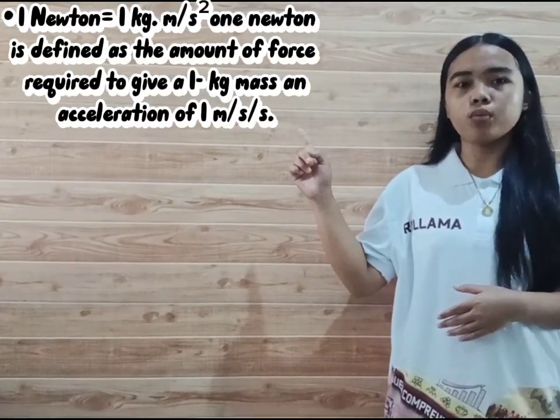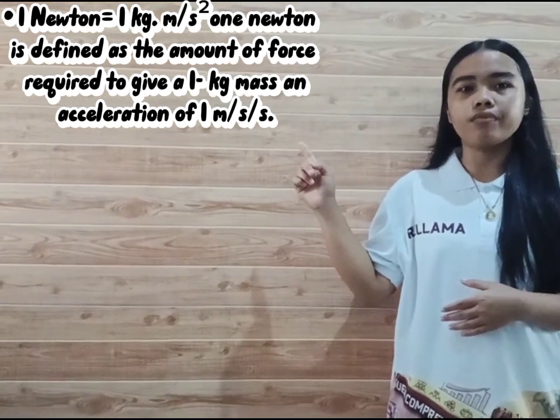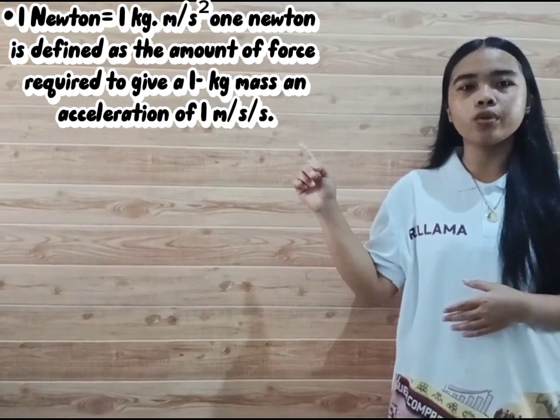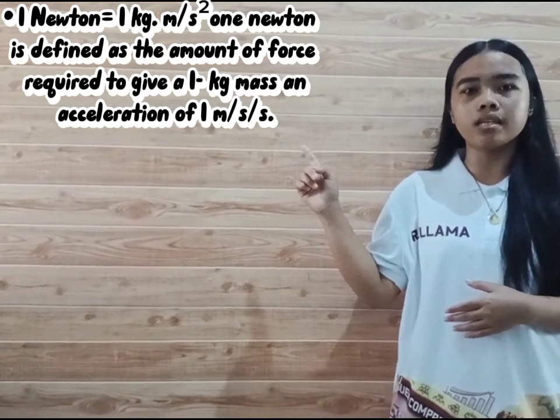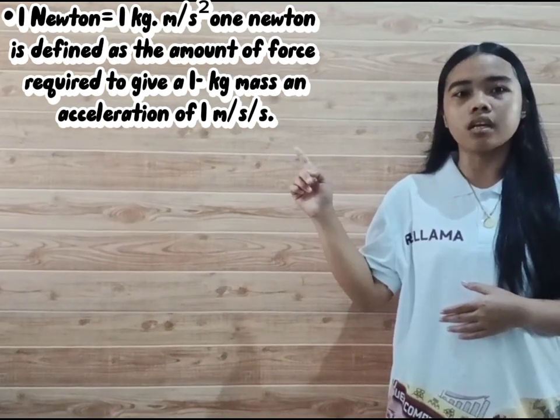F equals ma, wherein F equals net force and m equals mass. 1 Newton equals 1 kilogram meter per square second. 1 Newton is defined as the amount of force required to give a 1 kilogram mass an acceleration of 1 meter per second per second.